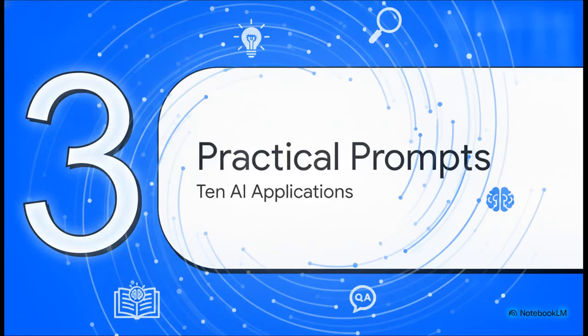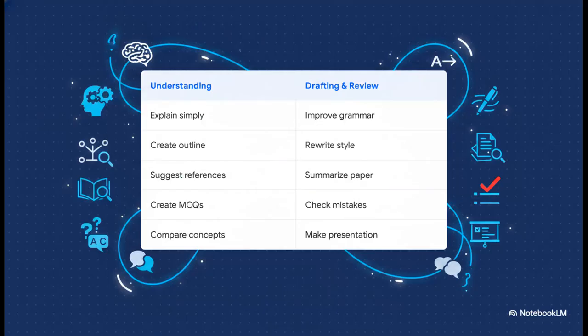Now that we've got the formula down cold, let's look at Section 3, 10 practical AI prompts. When it comes to building your own understanding, you can ask ChatGPT to explain a difficult topic simply. It's literally like having a 2 a.m. tutor on speed dial. You can have it create a skeletal assignment outline for you to fill in, suggest areas for solid references, generate multiple choice questions to test your own revision, or even compare 2 really complex concepts side by side.